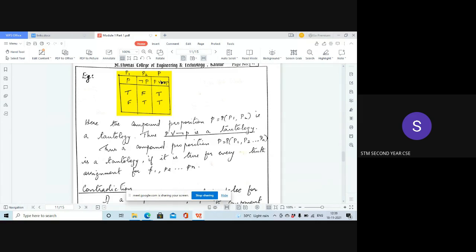This symbol we call disjunction. So, P or not P. Hope you understood how this table is derived. Yesterday we derived one table, so likewise we have to derive this table also.